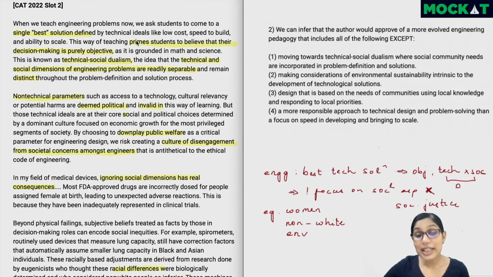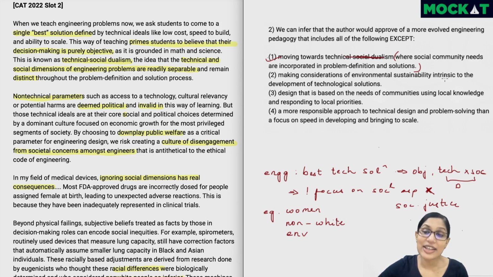This one is wrong. If we come to the beginning, we know that technical social dualism is basically separating the technical and the social aspects, and the author is saying that is wrong. That is something which risks disengaging engineers from societal concerns. That is something which is antithetical, or just the opposite of the ethical code of engineering. So this should be the correct choice out here. The second part is definitely correct, but we have to move away from technical social dualism and not towards. So this first part is factually incorrect. Another thing which I teach in my eliminations module within RCs, sometimes you can have options which are partly factually incorrect, and that makes them the wrong answer.